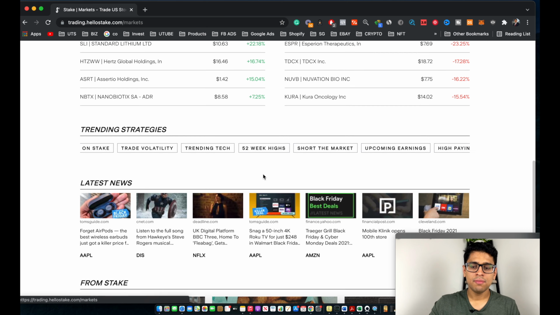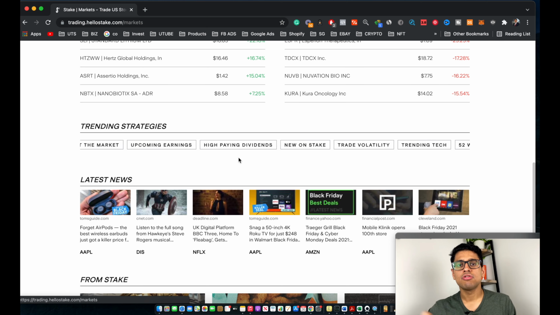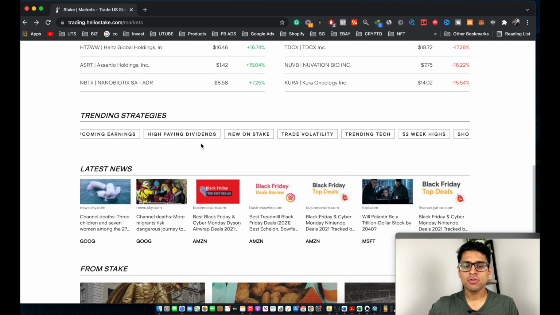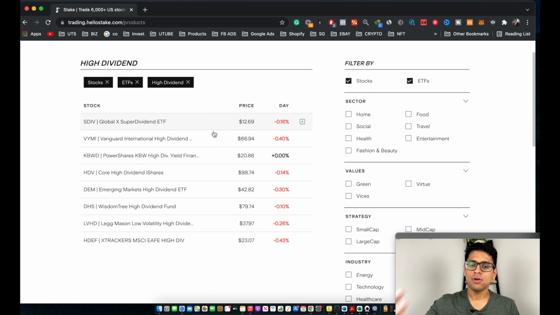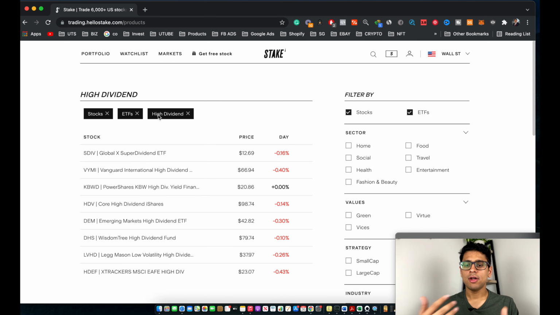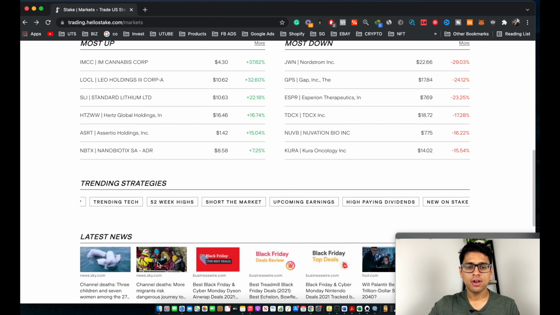And as you scroll down even more, you can see trending strategies. Again, this is a great way for you guys to actually research more in the stock market and find out which stocks are a good buy. Now, let me just go ahead and click on one of these strategies. Let's just say high paying dividends. You guys can see these are all the stocks which usually pay a higher dividend. So as you guys can see, there are quite a few ETFs on this list over here. Now let's just go back to the previous page. And finally, these are some articles which have been written by the team at Stake. So you guys can actually go ahead and check them out.